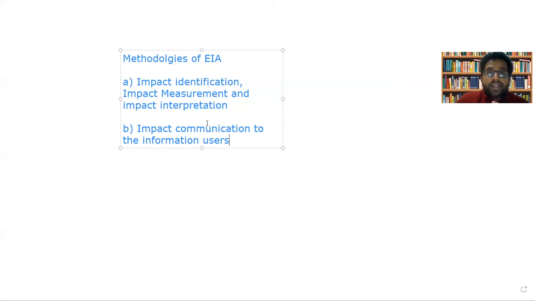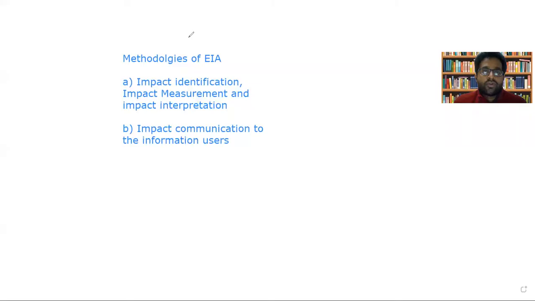So the impact information needs to be communicated to these people. So these are the different things which should be effectively dealt with in an environment impact assessment: impact identification, impact measurement, impact interpretation, and impact communication to information users. Is it clear? That's it.